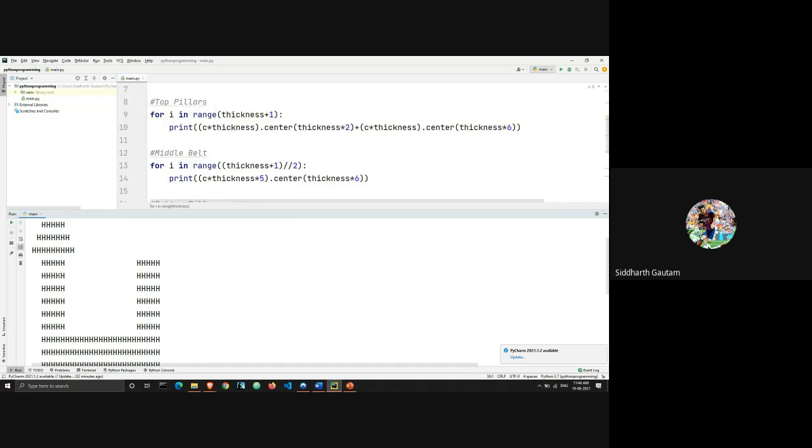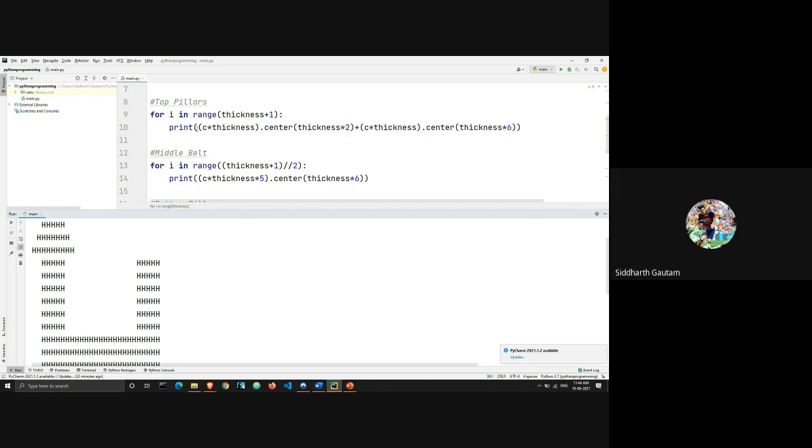And let's see, now we get to the top pillars. This should be easier. So for i in range thickness minus 1, the reason we are using thickness minus 1 is that your loop will end at thickness minus 1, but if you add 1, your loop will end exactly at thickness. That's very simple. So print first, what we are doing is we're printing C into thickness and dot center.